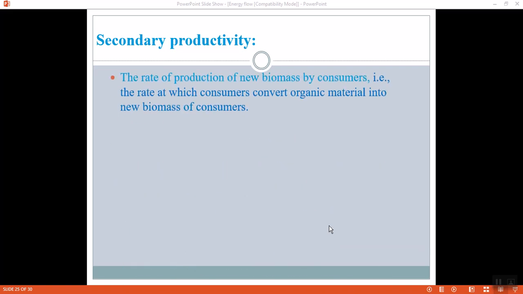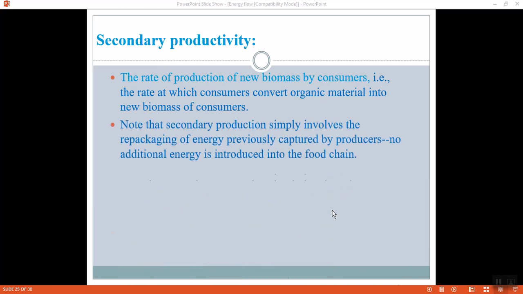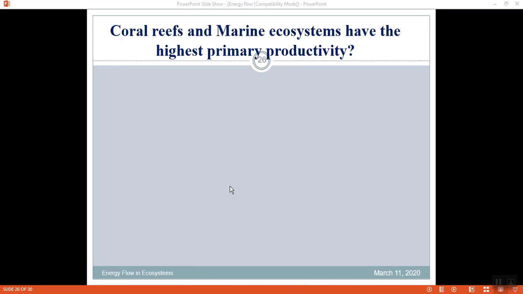Now this is just talking about the secondary biomass, new biomass, that is the rate at which the consumer converts organic materials into new biomass. So all the consumers eat from the primary producers, and that is called the secondary production. So now this is not so important.